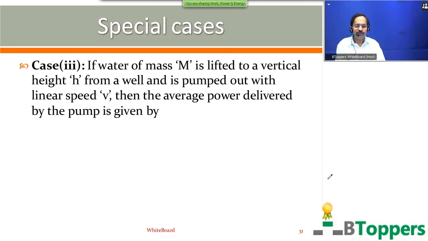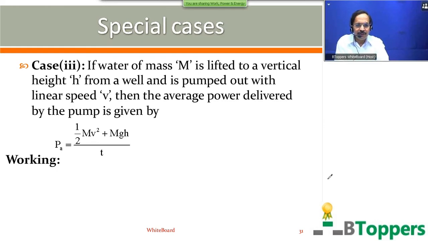Look at case 3. Water of mass M is lifted to a vertical height h from a well and is pumped out with linear speed v. And the average power delivered by the pump is given by P subscript A equal to half mv square plus mgh by t. So I have directly given you the conclusion first. Next I am going to show you the working for this conclusion.